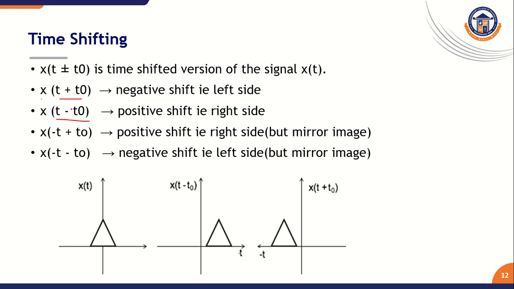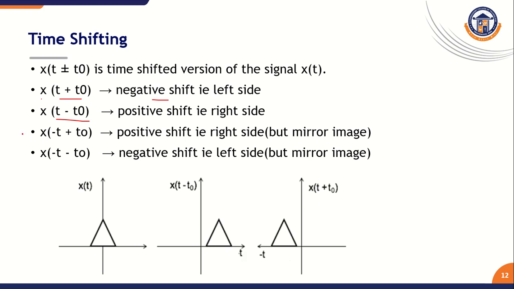Here x of t plus t naught represents a left shift, also called a negative shift, and x of t minus t naught represents a right shift, also called a positive shift. If time reversal is also involved, the signal becomes a mirrored version.